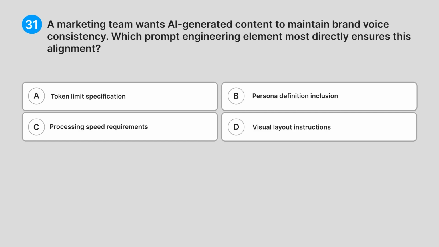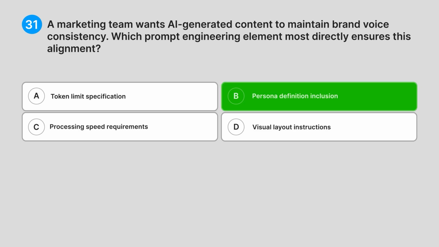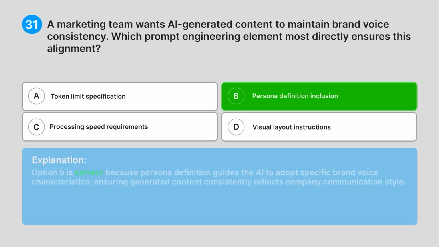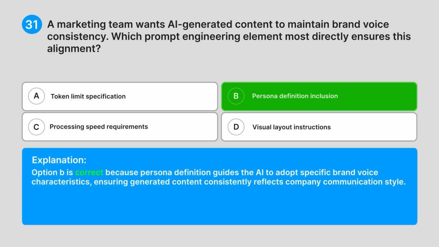Correct answer, B. Persona definition inclusion. Explanation. Option B is correct because persona definition guides the AI to adopt specific brand voice characteristics, ensuring generated content consistently reflects company communication style.